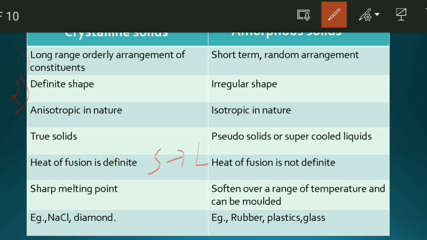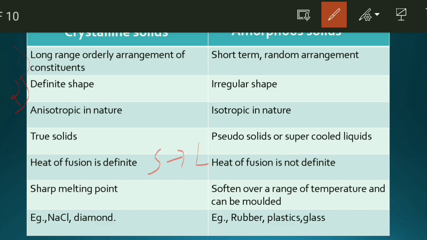Then the next point is crystalline solids have a sharp melting point and amorphous solids do not have a sharp melting point. It softens over a range of temperature and it can be molded. For example, when we heat plastic material, it will become softer. You can see that change. And it can be molded, which means we can bring those amorphous materials into any shape. Examples of crystalline solids are NaCl and diamond. Examples of amorphous solids are rubber, plastic, glass.